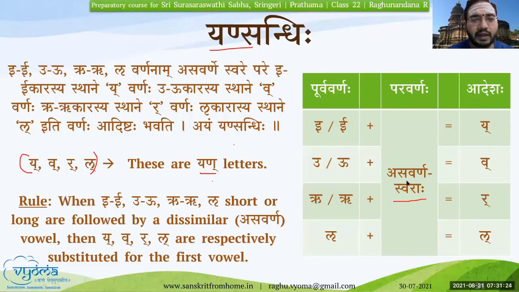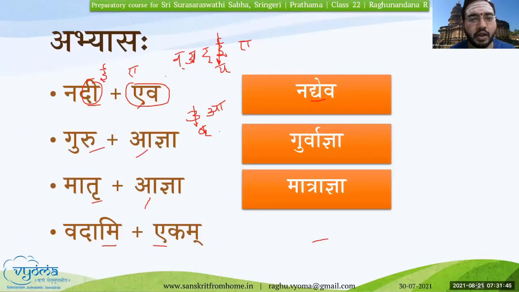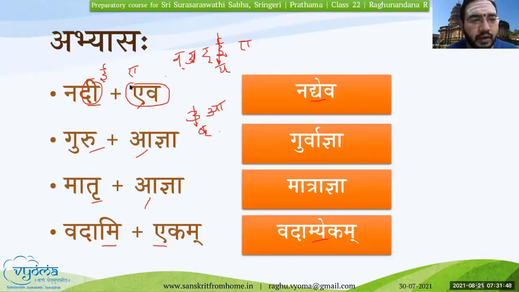Now let us see. A very important aspect to remember here is that this Adesha happens only on the Purva Pada. This happens only on the Purva Varna. The Paravarna will remain intact in Yan Sandhi. We'll see an example, then we'll be able to understand it. In any of these examples, the Uttara Pada is there as it is. Gurvagnya, Agnya you can hear. Nadyeva, Eva is there. Matragnya, Agnya is there. Vadamyekam, Ekam is there. The only change that occurs is on the left hand side, which is the ending letter of the Purva Pada.